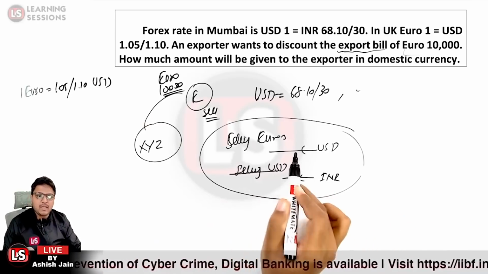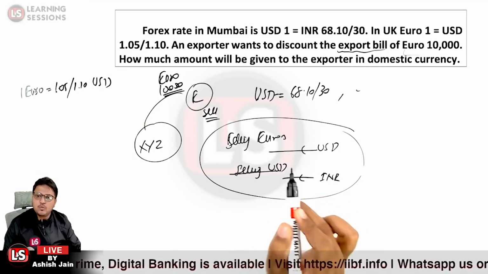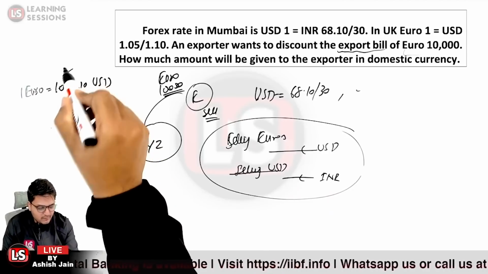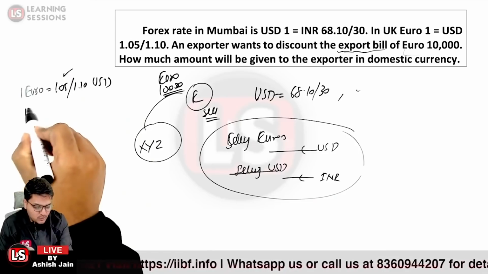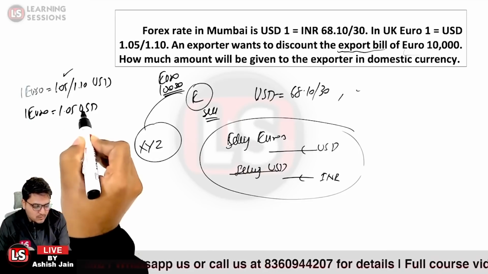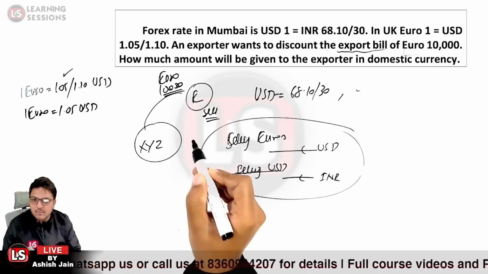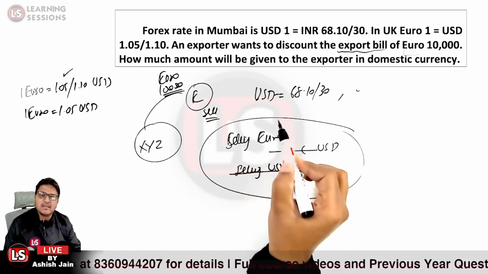So he wants to sell the euros. At what rate will he be able to sell the euros? At a price at which the market is ready to buy. So what rate would be applicable? It will be the 1.05 rate, so 1 euro is equal to 1.05 USD. Okay, so that is the rate which is applicable in this particular case. And further, once he has received the USDs, he will be selling the USDs.